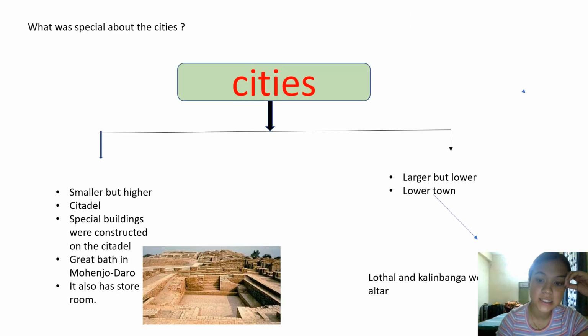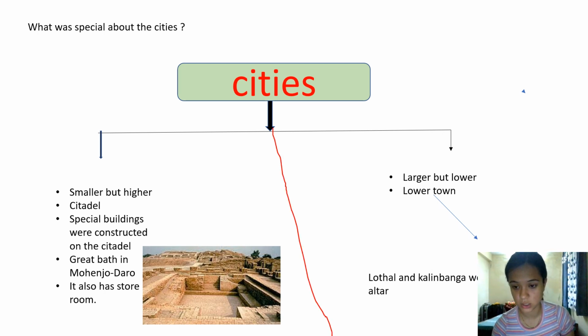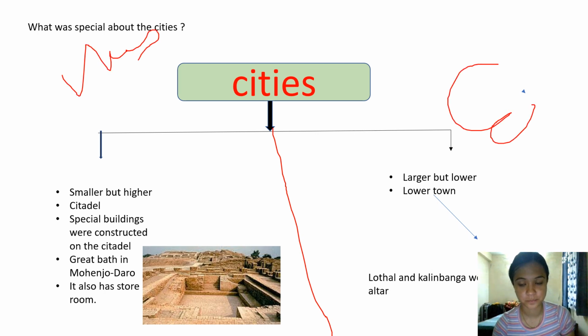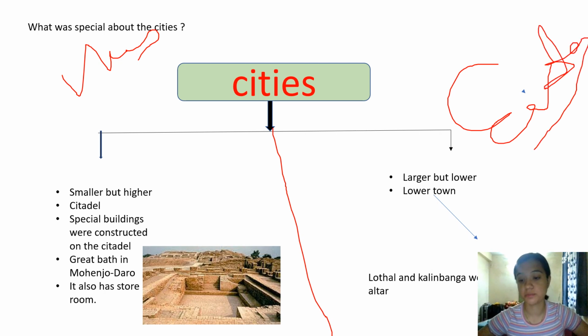So there is a city, and the city was divided into two parts: one was western and one was eastern. As in your state or place also, you can see the division of cities, right? The citadel was smaller but higher in length, right?